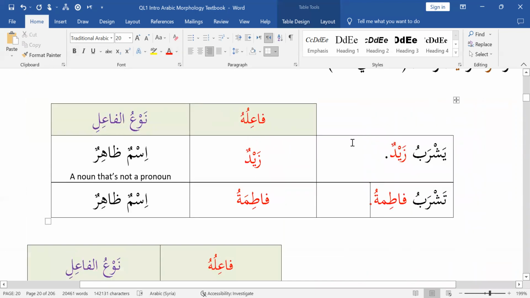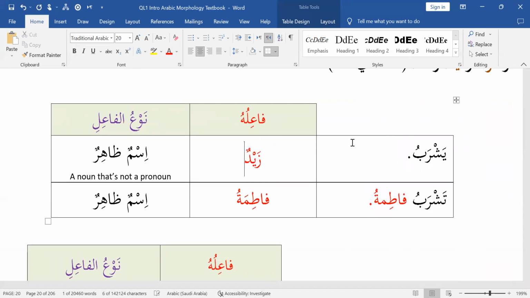Yashrabu zaydun and tashrabu Fatima. So if I remove zaydun, what's the fa'il now? The fa'il is not zayd, the fa'il is huwa, mustatir. And I have to put it in parentheses. Oops. Okay. Similarly, if I remove Fatima and I stop, the fa'il is not Fatima anymore. The fa'il is hiya, dhamir mustatir. Okay. So I'm going to fix that and put the textbook back to what it was like. So very important to understand that.